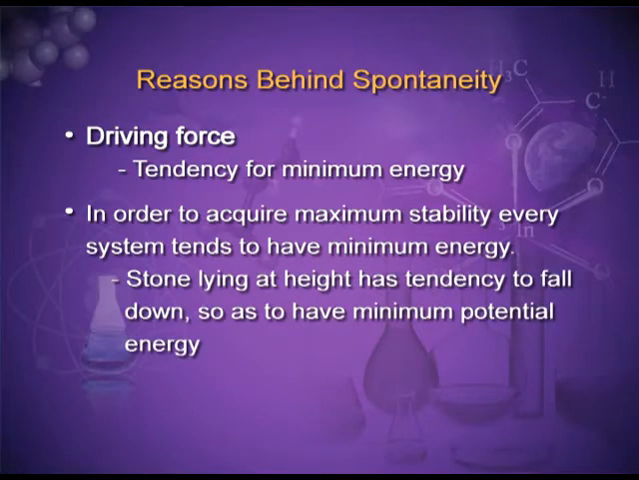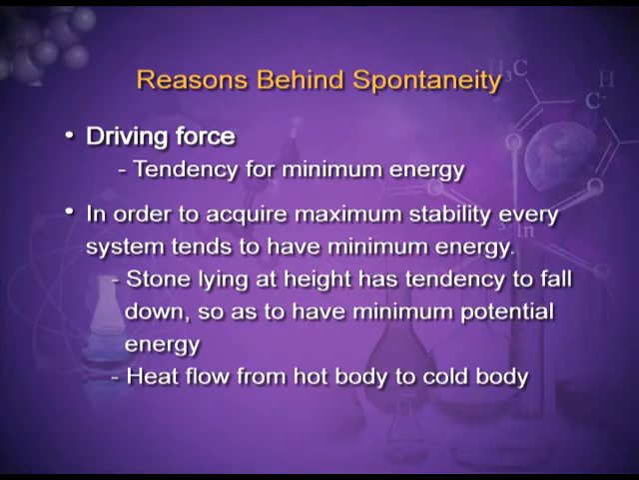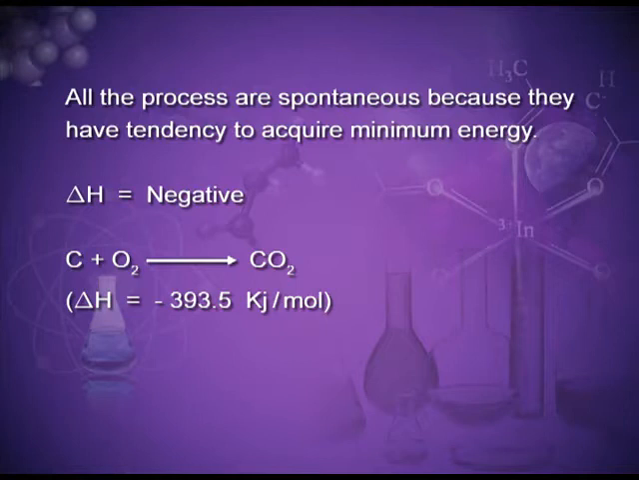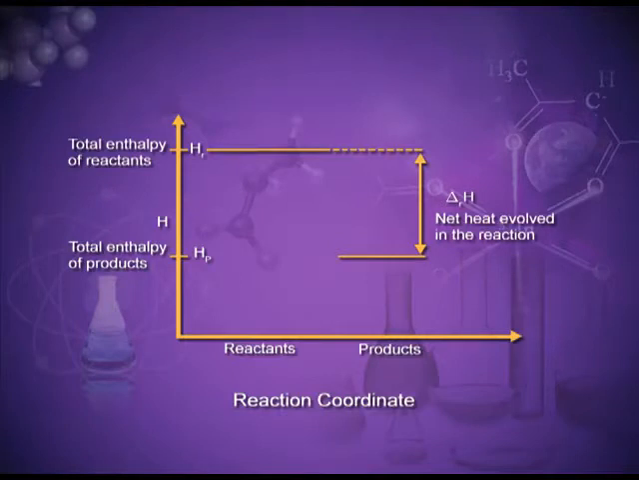For example, water comes down the hill because its potential energy decreases. Heat flows from the hot body to the cold body, again there is a decrease in energy. These are both spontaneous processes. All these processes are spontaneous because they have the tendency to acquire minimum energy. Delta H is negative. From this graph also we can see that the enthalpy of the reactants is higher than the enthalpy of the products, and the difference of energy is evolved as heat. The process is exothermic.